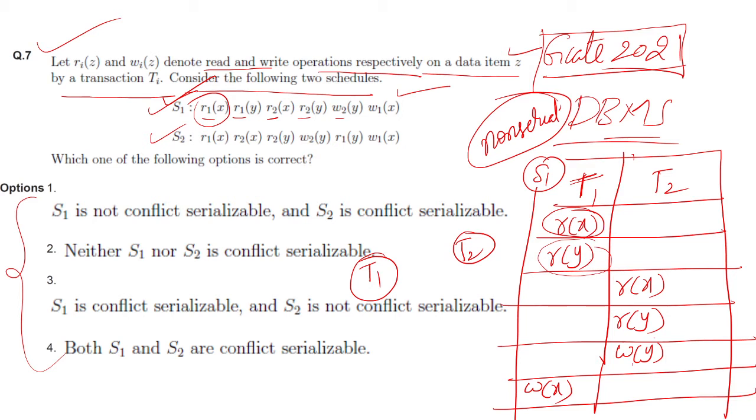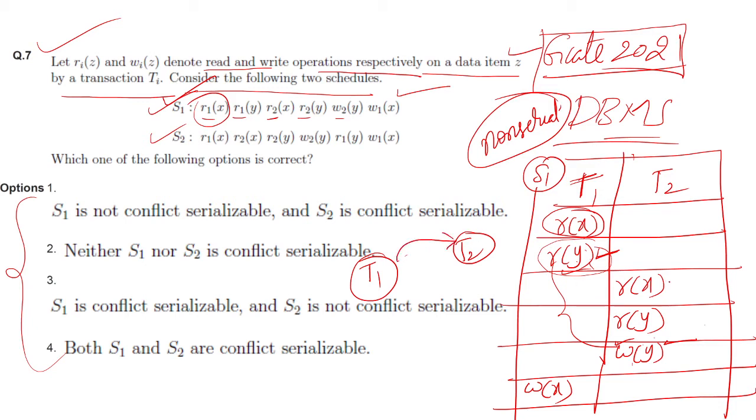We always have to look after this operation. Yes, this and this are conflicting, right? They belong to different transactions and they are operating on the same data item. One of them is a write. That's why there is a conflict from T1 to T2.